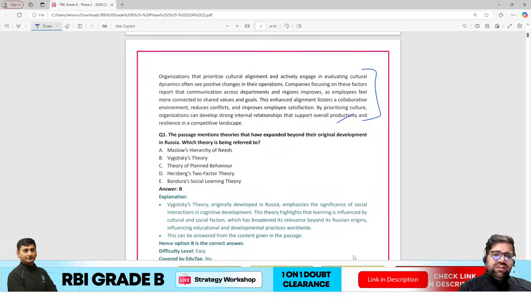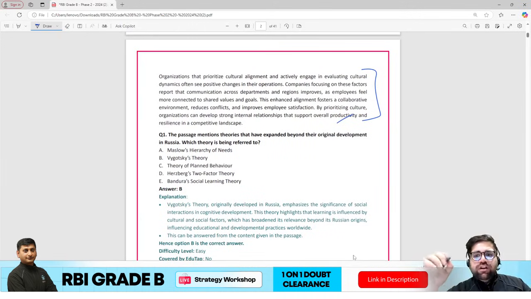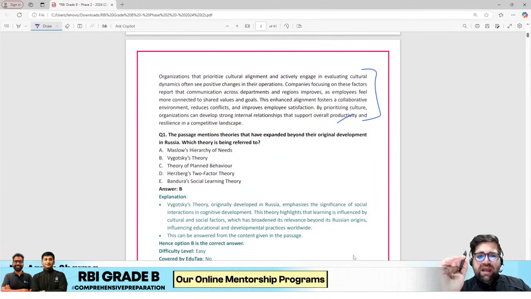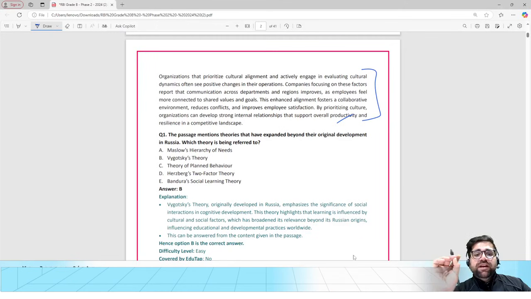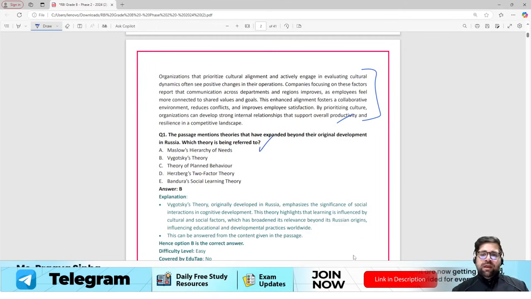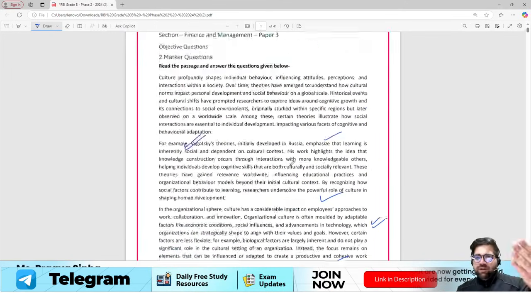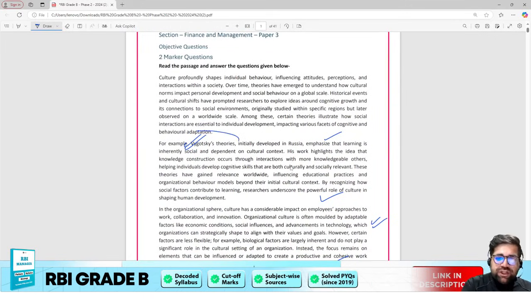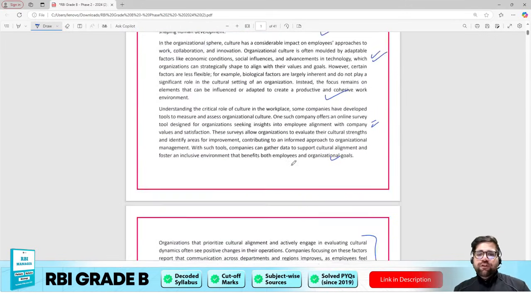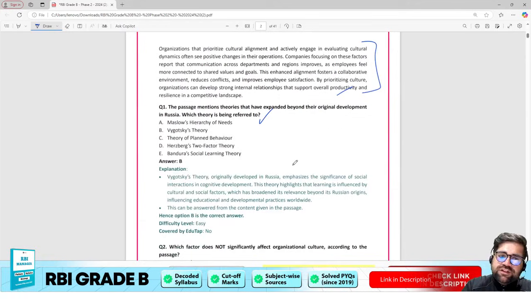The passage mentions theories that have expanded beyond their original development in Russia. Which theory are they referring to? Even if you read just this second paragraph, there is a mention of Vygotsky's theory. So the answer to this question was Vygotsky only.